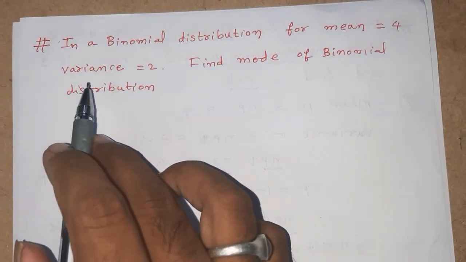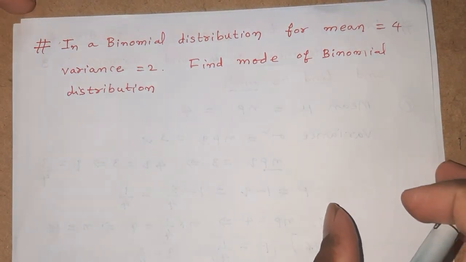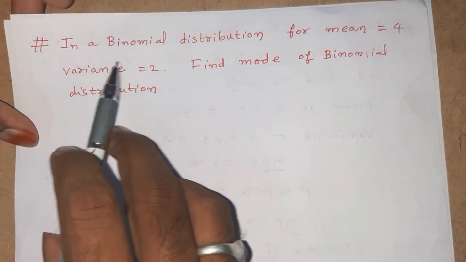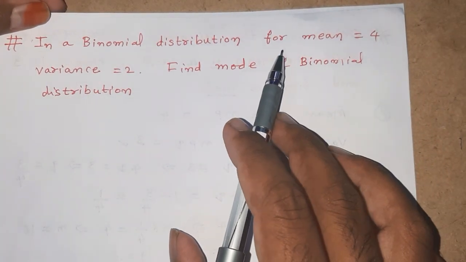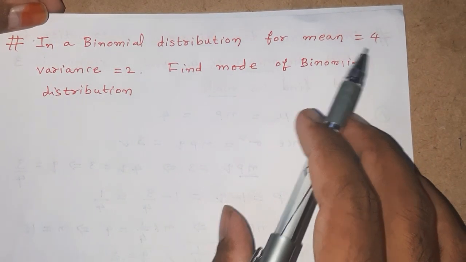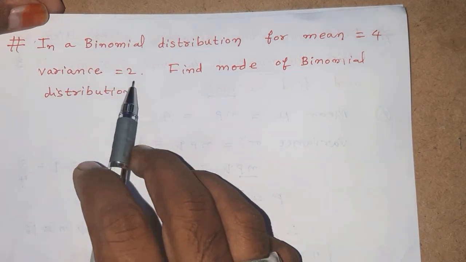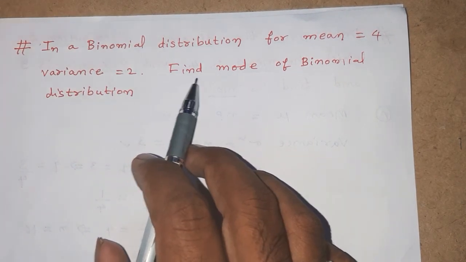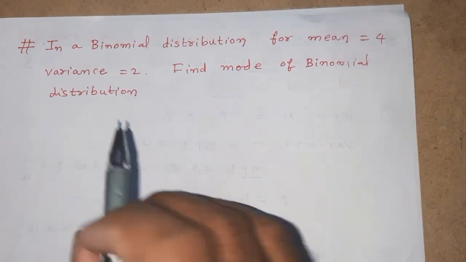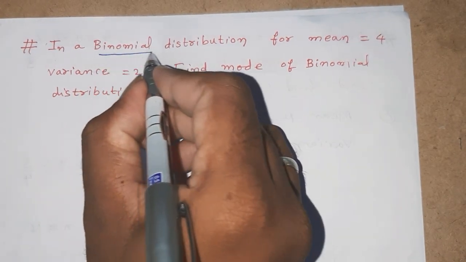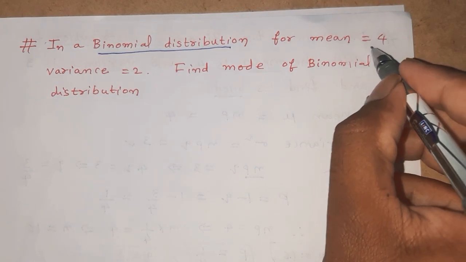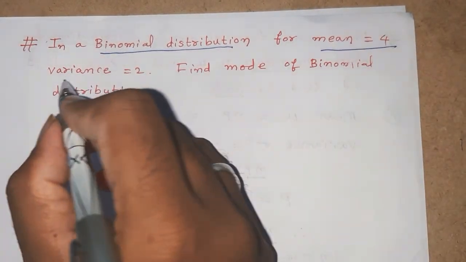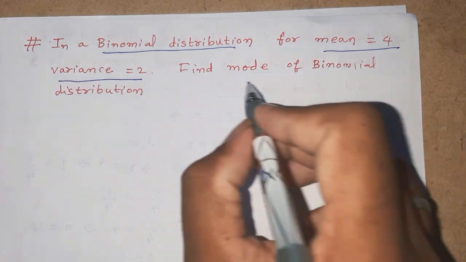Okay students, let us go to another problem. In a binomial distribution, the mean is equal to 4 and the variance is equal to 2. Find the mode of the binomial distribution. The given distribution is a binomial distribution. Given that the mean is 4 and the variance is 2, we have to find the mode.